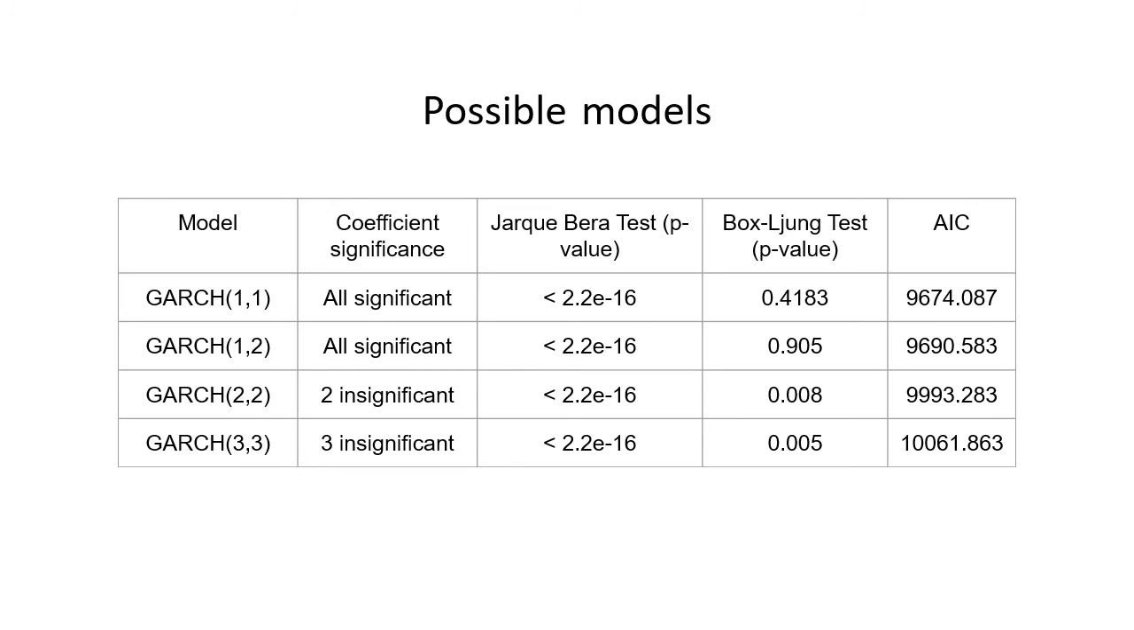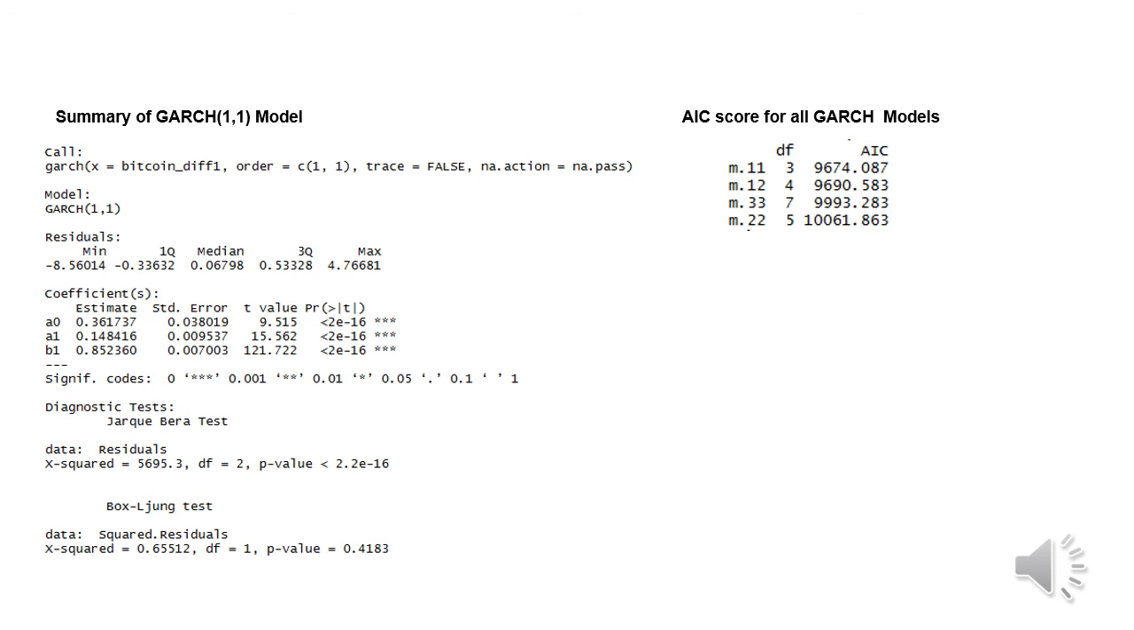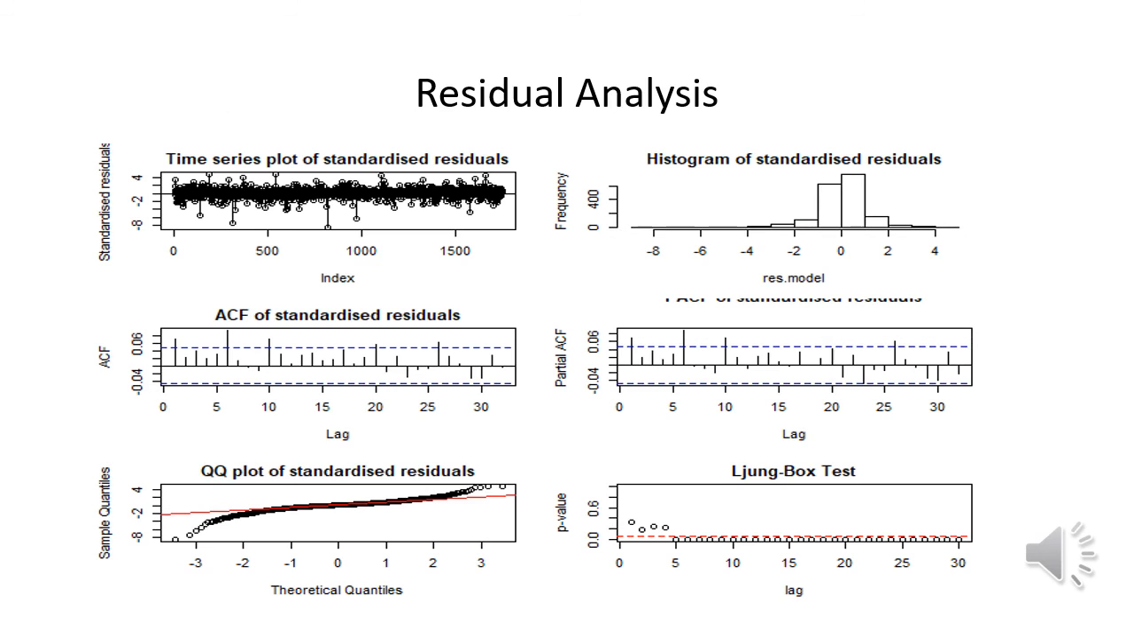And when we observe the AIC values for all the possible models, GARCH(1,1) has the lowest AIC value, 9674.087, and also has all coefficients significant, and hence we consider the GARCH(1,1) model. Following is the result of the GARCH(1,1) model.